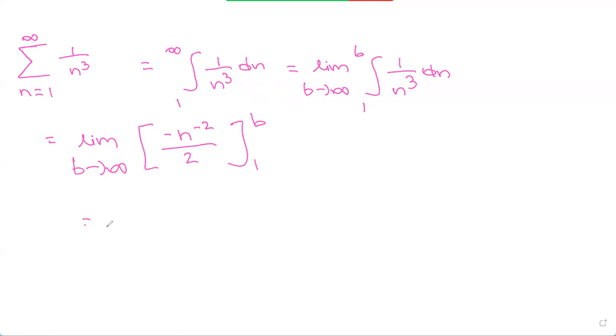Finally, our last step is to just plug in the bounds. So we get the limit as b tends to infinity of negative 1 over 2n squared, from 1 to b.